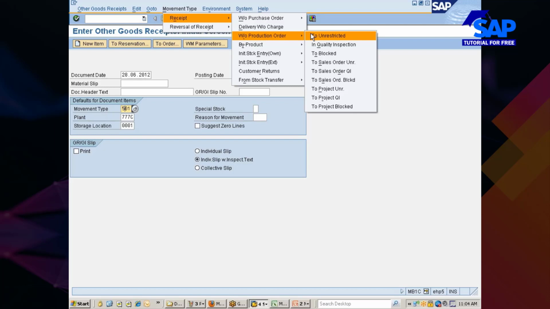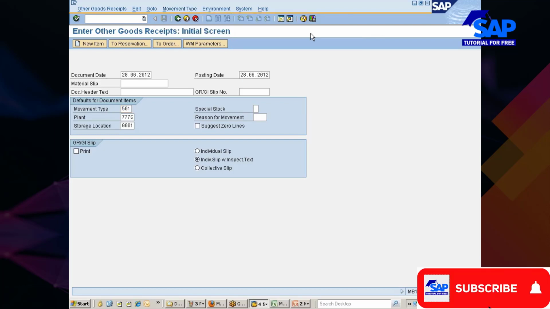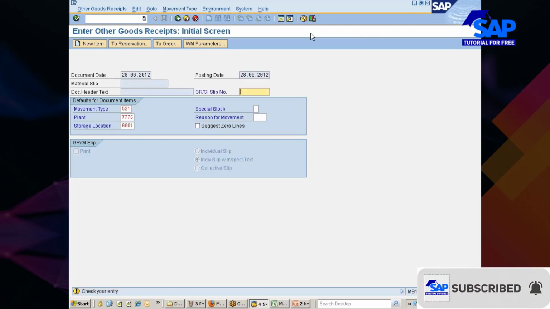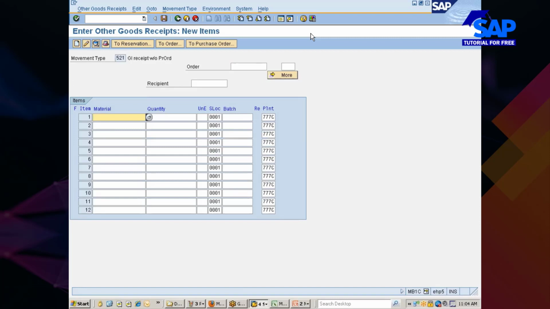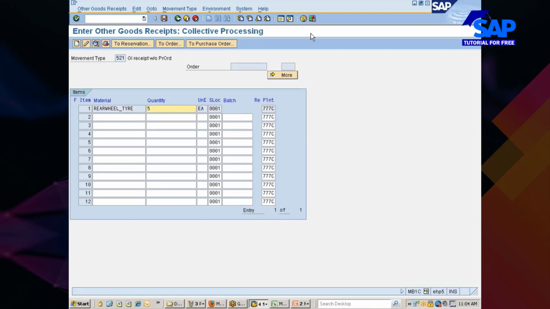The PP module is not integrated, but the sales module is integrated. So you want to sell the product. If you want to sell the product, that product needs to be there in the stock. So how do you do that? Look here, movement type 521. Same material or a different material, no problem. You just go ahead and do it.